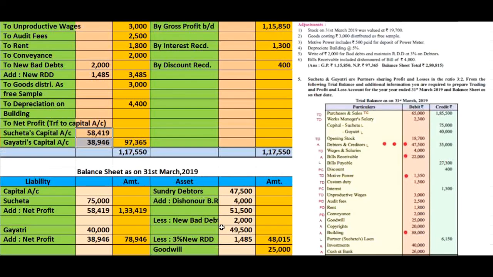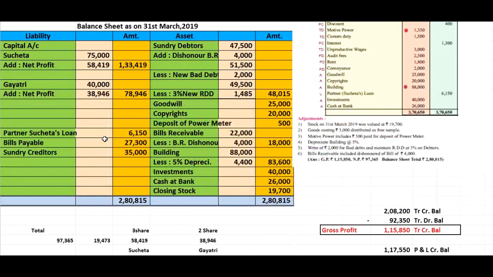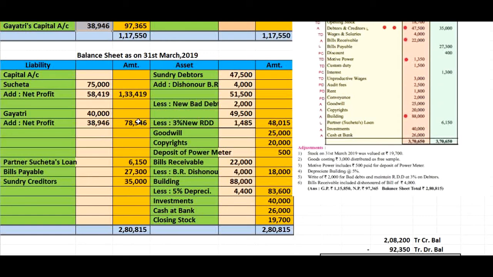Let me see, and here look, 58,419 is transferred to Sucheta's capital account, which will be added to her capital account. Here you will see add net profit, and 38,946 is added to Gayatri's capital account, add net profit 38,946. We get the total of all that, and we go for the closing of the balance sheet.